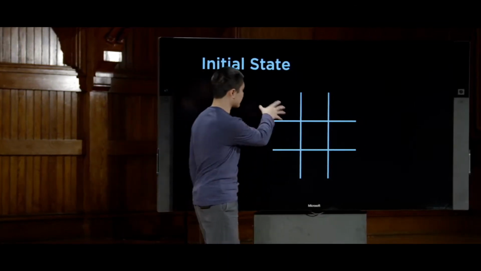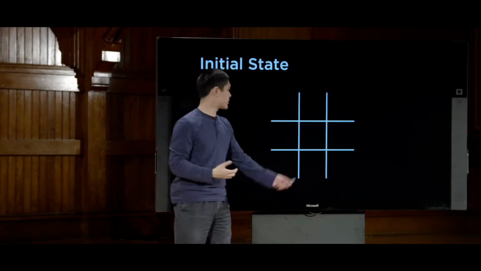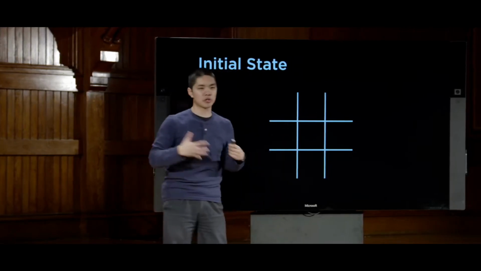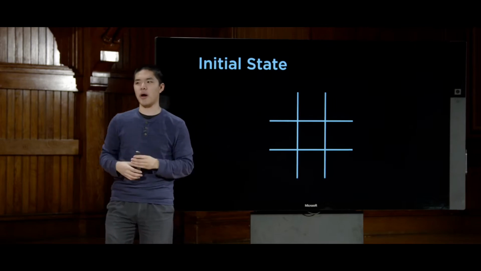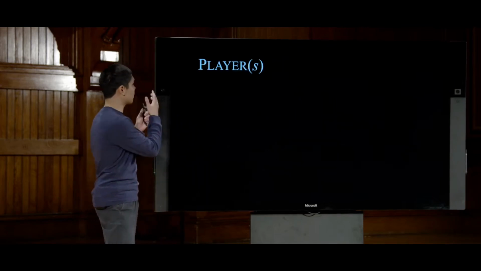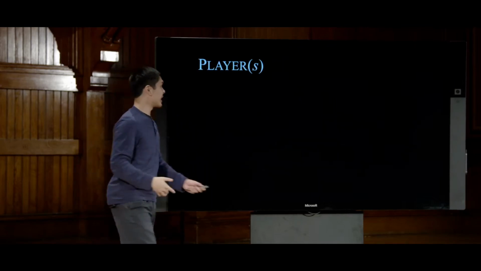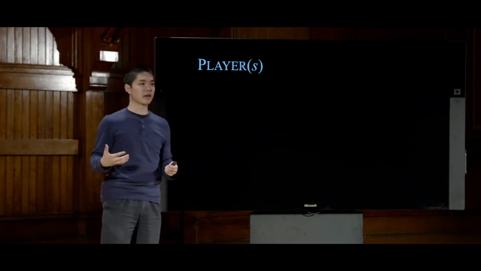And again, I'll be representing these things visually, but you can imagine this really just being like an array or a 2-dimensional array of all of these possible squares. Then we need the player function that, again, takes a state and tells us whose turn it is.